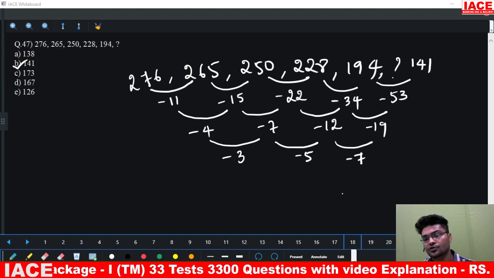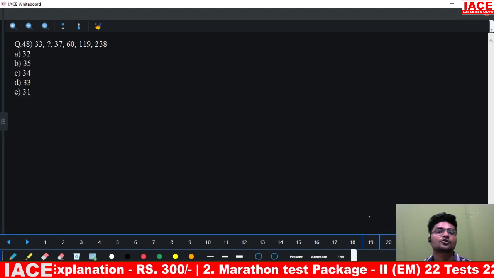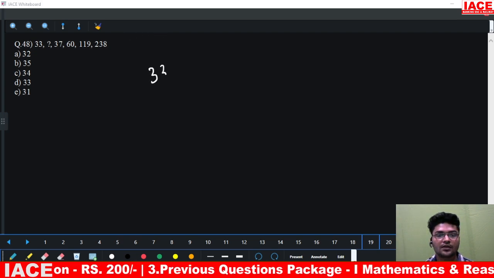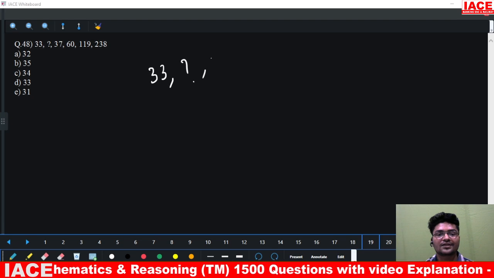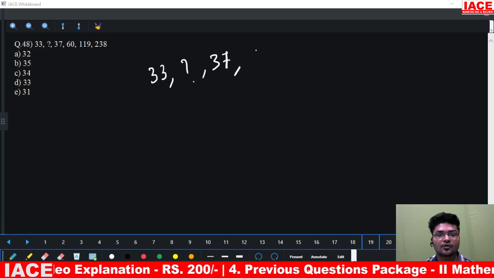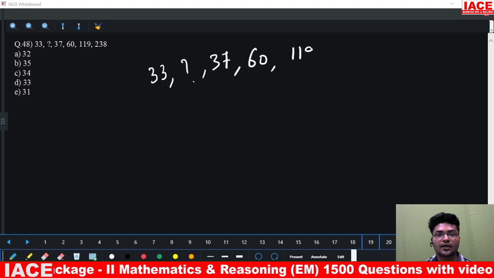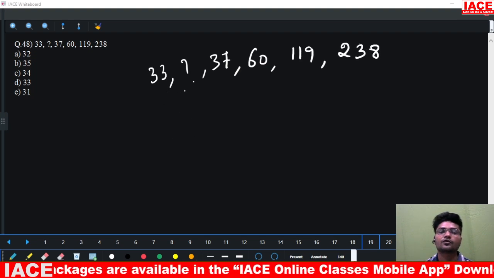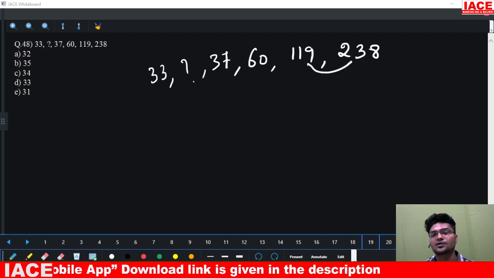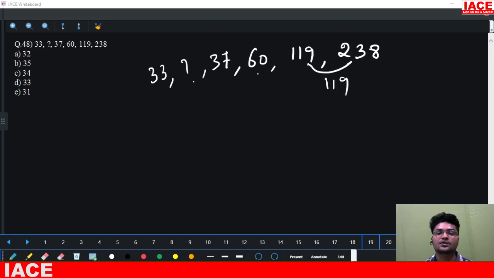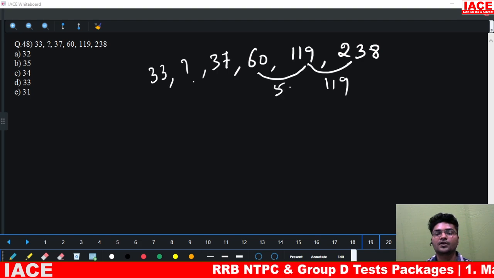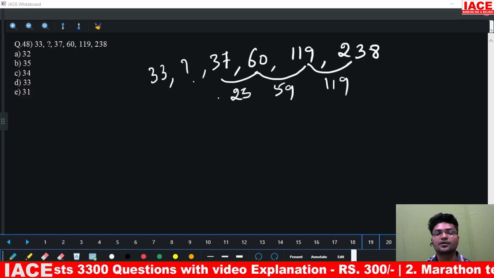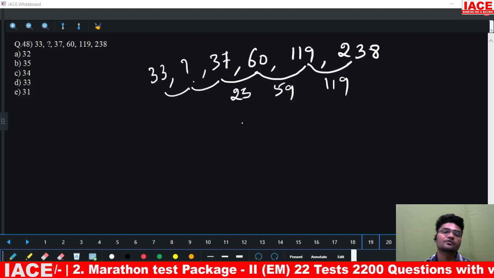Moving to the next question. Question number 48. We have 33, question mark, 37, 60, 119, 238. So in the beginning itself we have a question mark. We'll start from the last side. 60 to 119 is 59. 37 to 60 is 23. The rest we cannot say because we have a question mark.